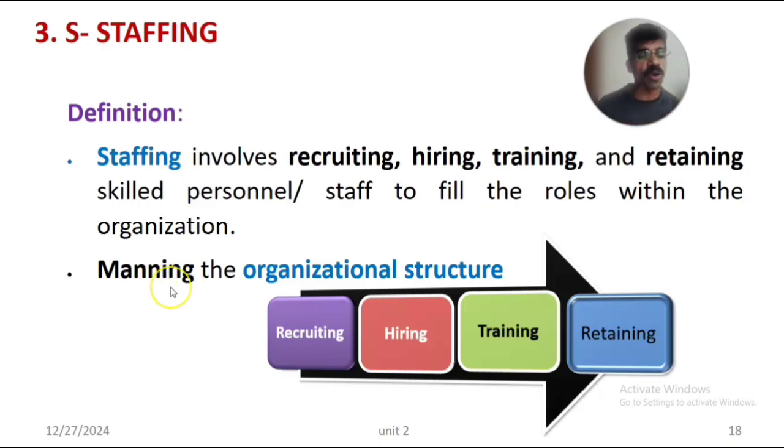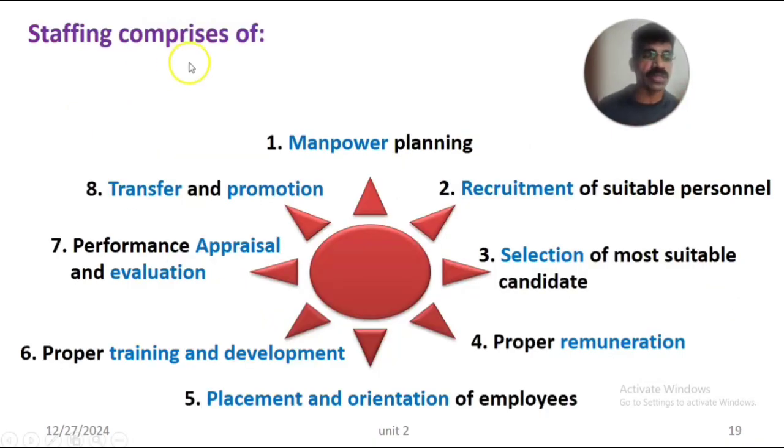Then staffing is also called manning the organizational structure. So an organization has its structure from top level to bottom level: top level executives, middle level managers and lower level workers. So filling all those people in the organization is called manning. So manning the organizational structure includes recruiting, hiring, training and retaining the staff by giving motivation and incentives.